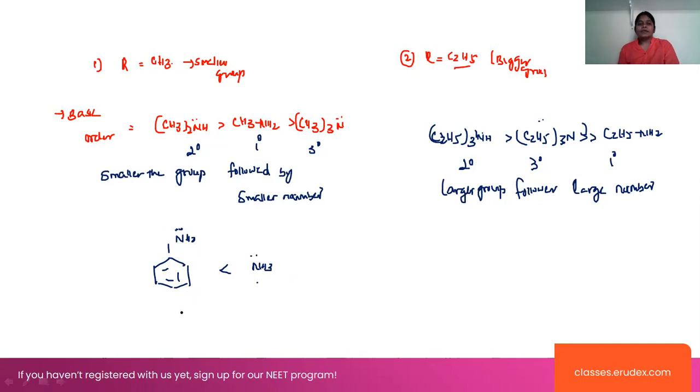Now one more point is about boiling points: more the number of hydrogen bonds, more will be the boiling point.